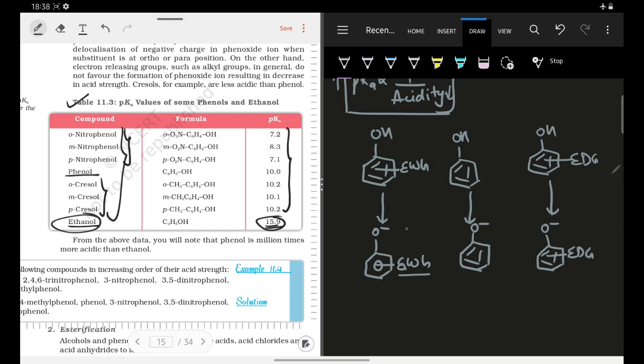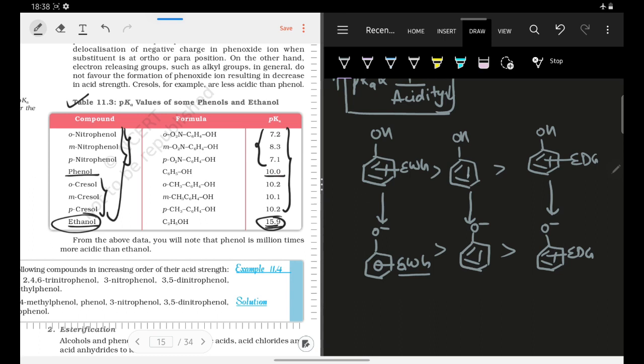Okay, so now we know that when electron withdrawing groups are attached, the phenoxide ion will be most stable, or we can say that this is the stability order. So if this phenoxide is most stable, then its conjugate acid will be most acidic. If I attach a nitro group to phenol, then its acidity will be more, or its pKa will be less, as is evident from the data. We can see that the pKa values are less, 7.2, 8.3 and 7.1, it is less than 10, right.